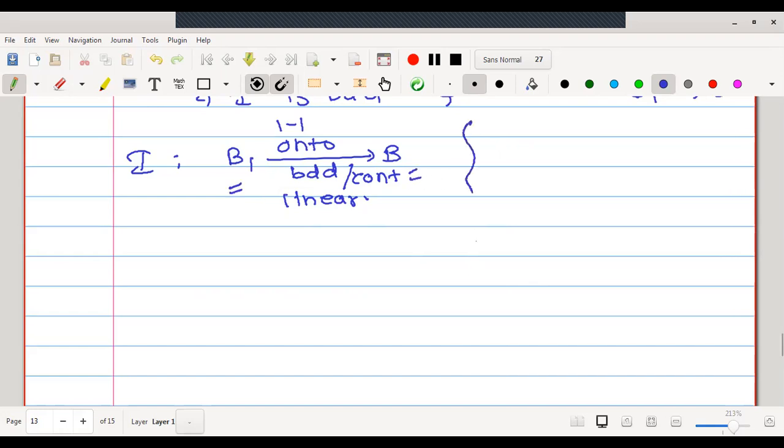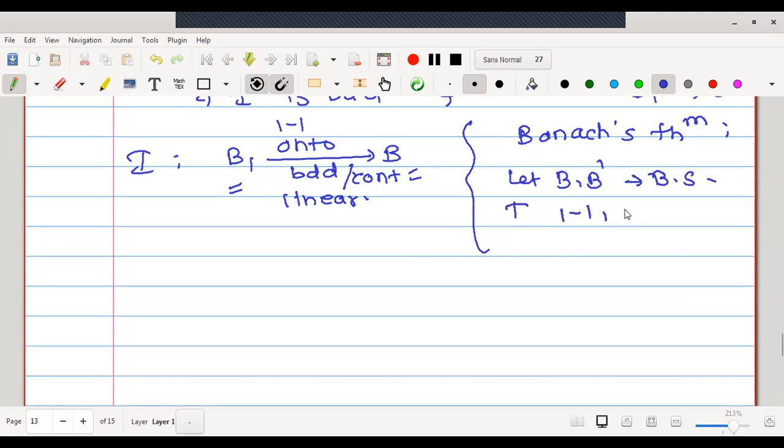I'll just recall what Banach's theorem is. Banach's theorem is: let B and B dash be Banach spaces, and T be 1-1, continuous, linear, and onto from B to B dash.